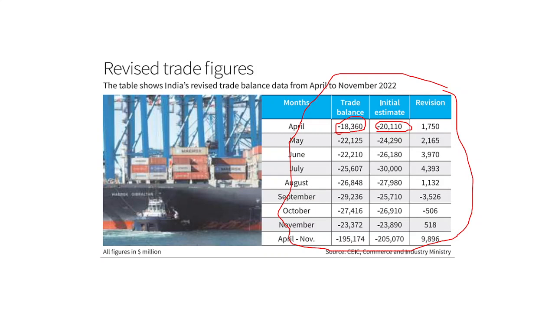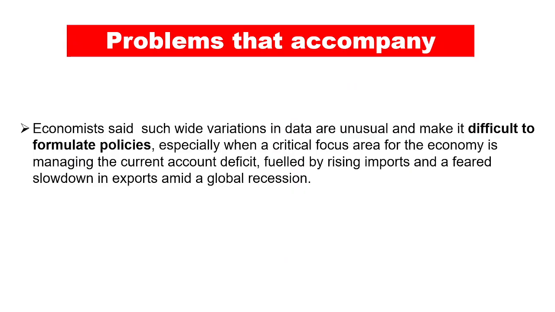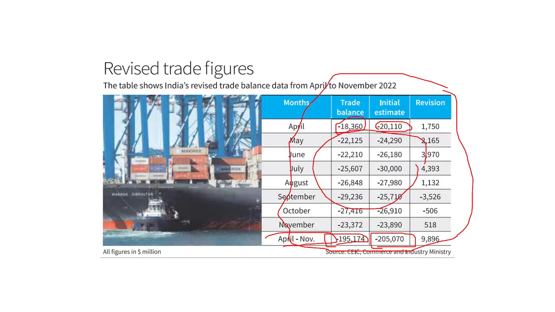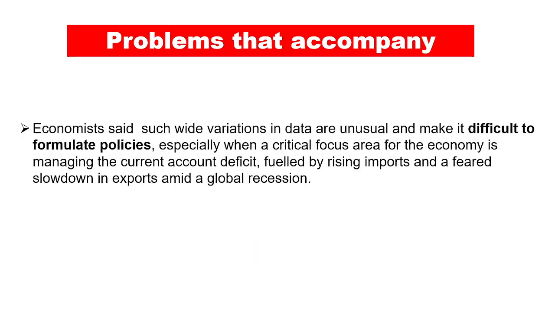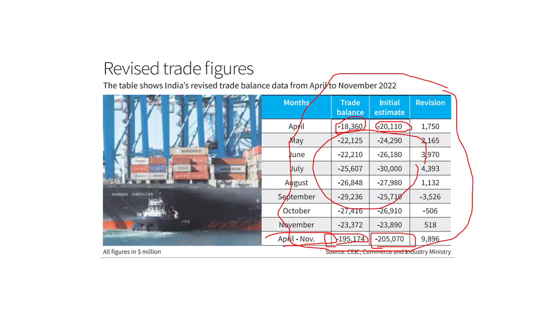In a similar fashion, in all of the months the data has been revised, and in totality from April to November the trade balance is minus 195,174. Earlier it was minus 205,070. Now this particular revision has been done. Let's first understand what is trade balance, then we will understand what is the trade deficit, what is trade surplus.